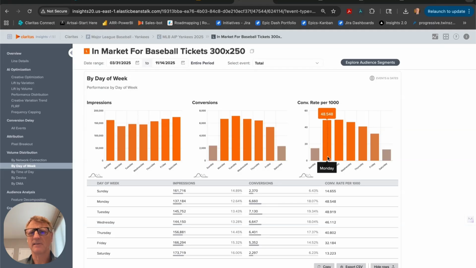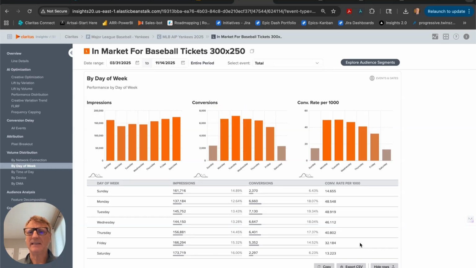Conversions per 1,000 is highest on Monday and Tuesday, drops off through the rest of the week, and by the weekend it's at the lowest point. Yet the impressions are at the highest point. So we can just look at this and know that if we were to make a media adjustment, we would want to change to bid less on the weekends and do more on Monday and Tuesday.